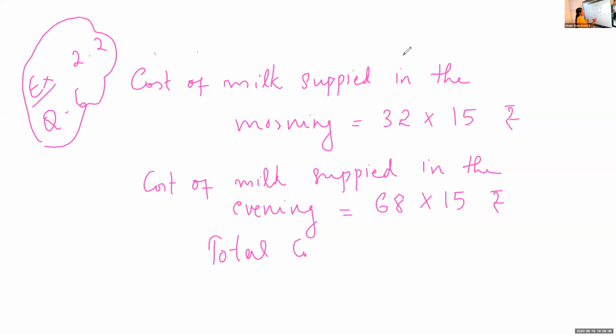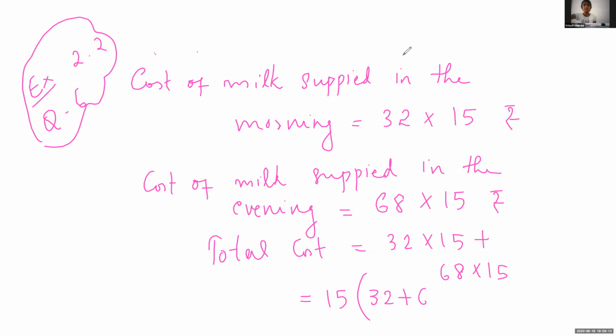Total cost is morning and evening: 32 into 15 plus 68 into 15. There you have to find the common number. What is the common number? 15 is the common number that you have to write and keep a bracket there. And the remaining numbers, 32 plus 68, in the bracket. 32 and 68, you know how much?